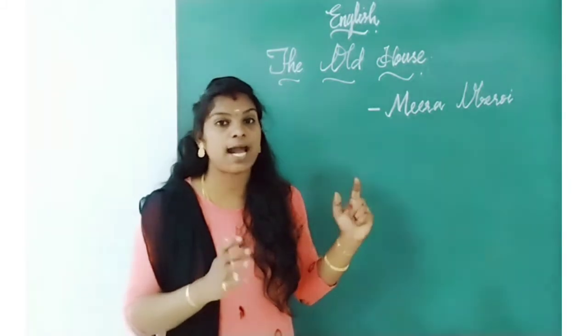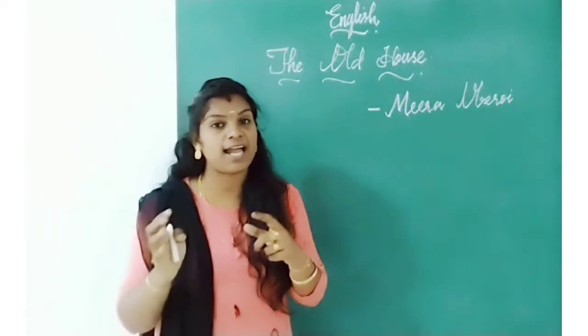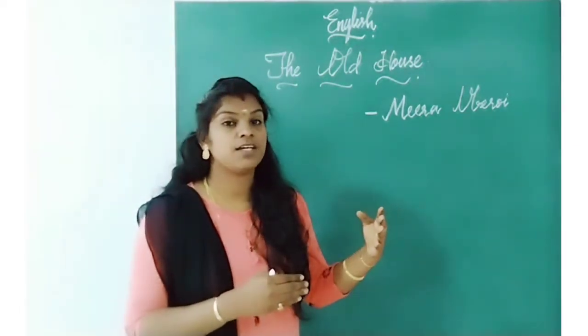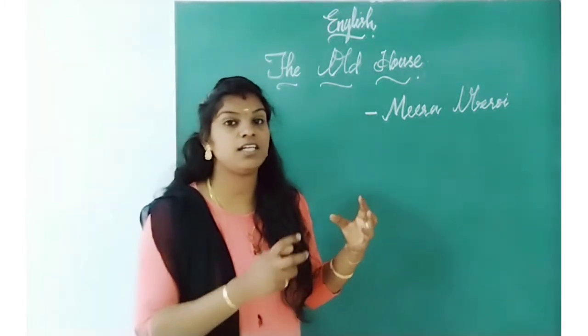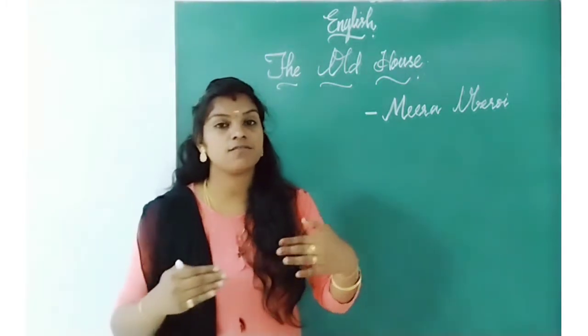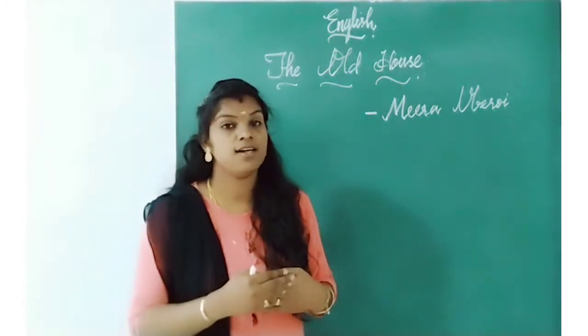Evil means bad. Frown means an expression of anger or displeasure. When he saw that house, he felt like it was an evil frown. Then when he returned home, again he saw that house, in the evening,